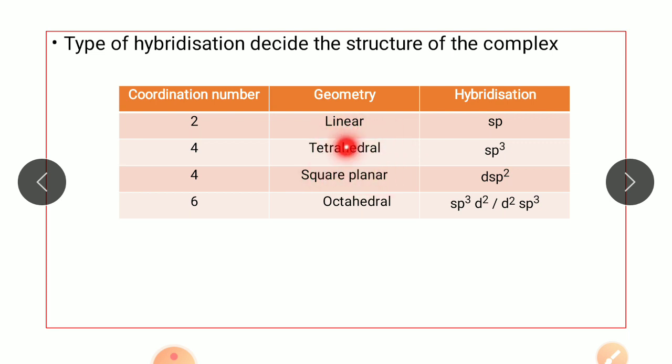If the geometry is tetrahedral, hybridization is sp3, and dsp2 hybridization gives a square planar geometry to your complex. Now if the coordination number is 6, that is if the metal is attached to 6 ligands, then the geometry is octahedral and the hybridization can be sp3d2 or d2sp3.